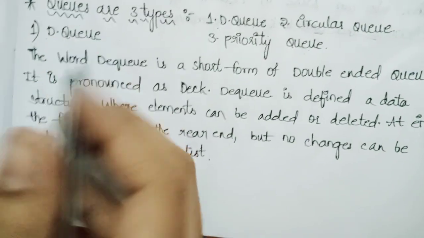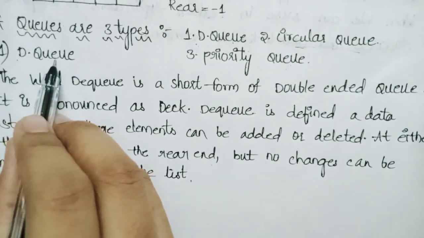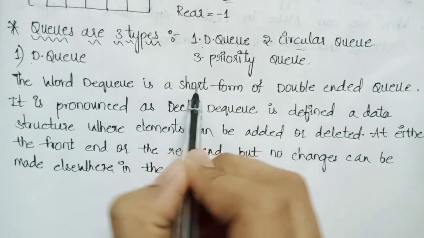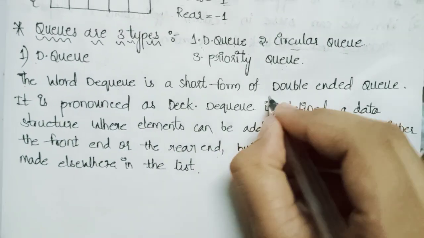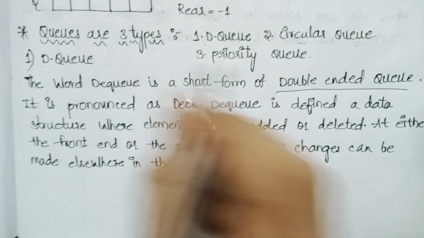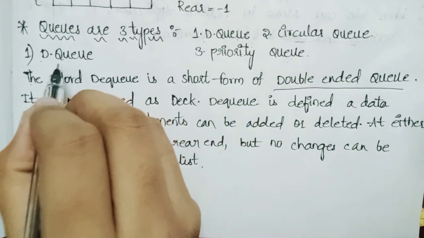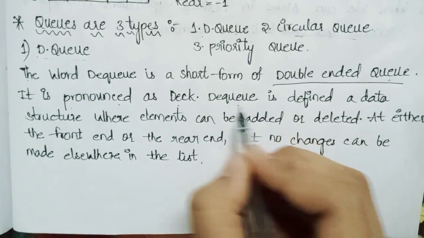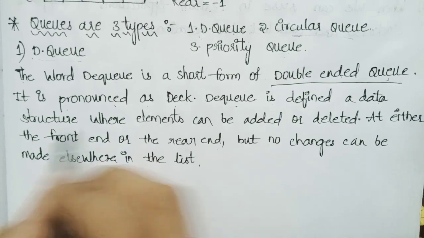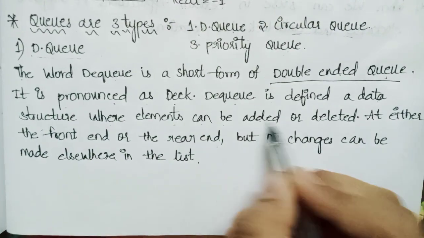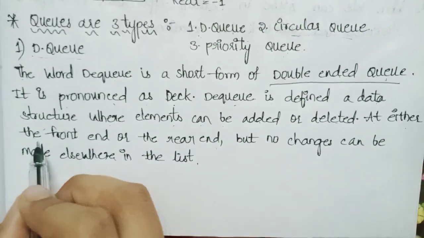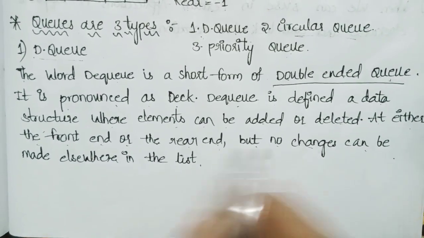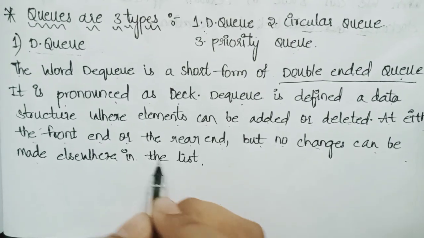What is the meaning of DQ? Now we can see the definition. The word DQ is the short form of double-ended queue. So underline this word. It is pronounced as DEQ. DQ is defined as a data structure where elements can be added or deleted at either the front end or the rear end, but no change can be made elsewhere in the list.